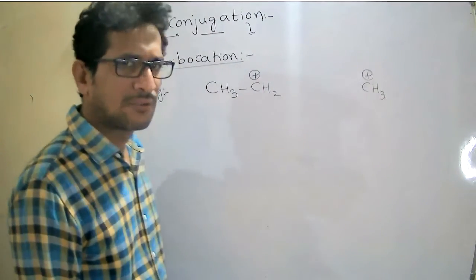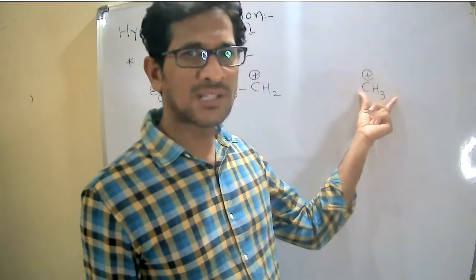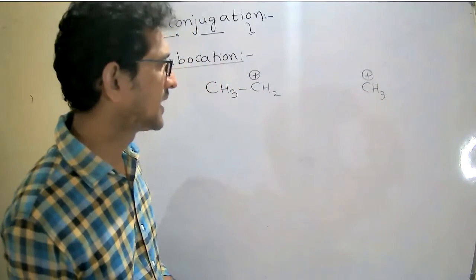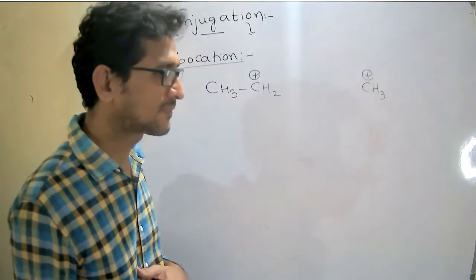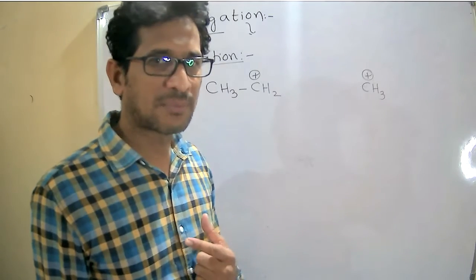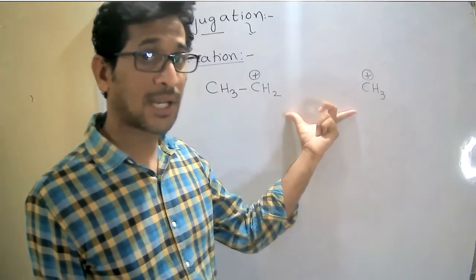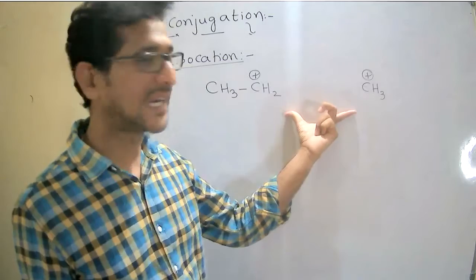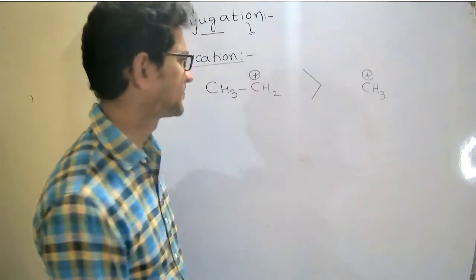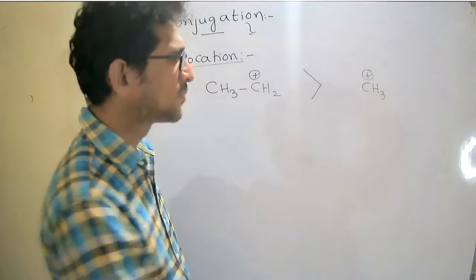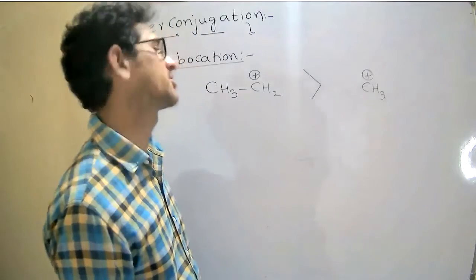The first compound is the ethyl cation. The second compound is the methyl cation. Both come under primary carbocations. According to the inductive effect, primary carbocations are less stable. But among these two primary carbocations, which is more stable? That we have to identify. I will give the answer first: the ethyl carbocation is more stable than the methyl carbocation according to the hyperconjugation effect.